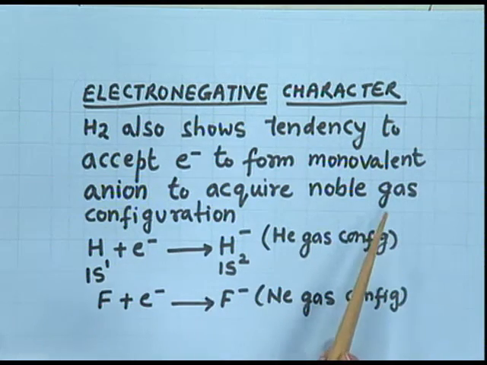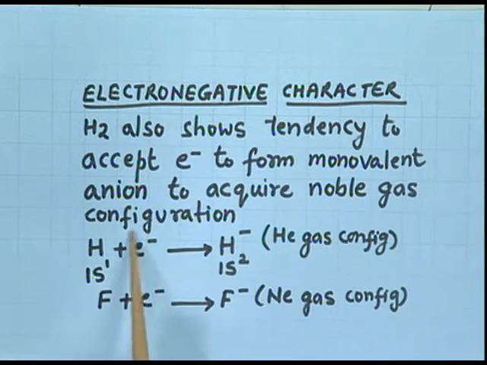Just now we have seen the electronic configuration of hydrogen, halogens and noble gases, and we saw that the hydrogen and halogens are just one electron less than the noble gas configuration. So, hydrogen and halogens both have tendency to gain one electron and to enter into the most stable noble gas configuration.